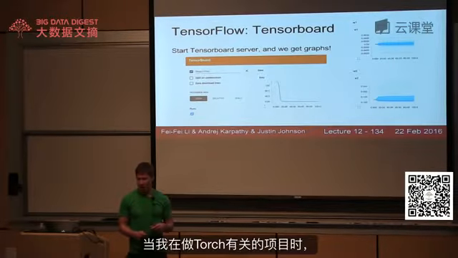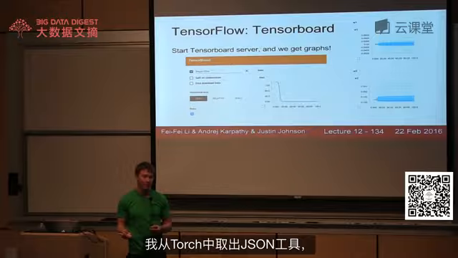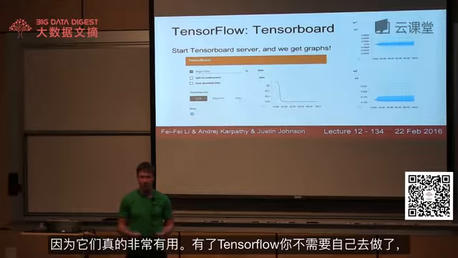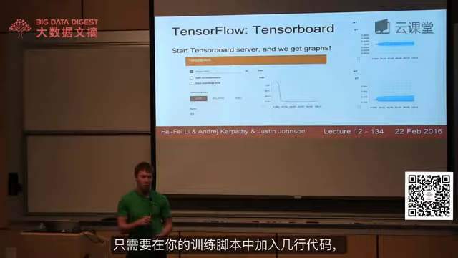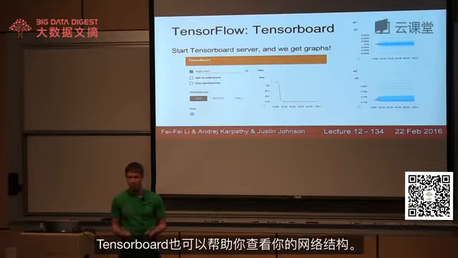So when I've been working on projects in Torch, I've written this kind of stuff myself by hand, where I'm just dumping JSON blobs out of Torch and then writing my own custom visualizers to view these kinds of statistics, because they're really useful. And with TensorFlow, you don't have to write any of that yourself. You just add a couple lines of code to your training script, run their thing, and you can get all these beautiful visualizations to help your debugging.